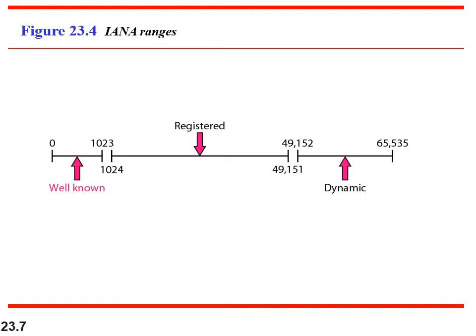Some have paid and registered to use these ports so that nobody else will be able to use them. The remaining ports are the dynamic port numbers. In case you are writing your own client-server application, you can use a port number of a higher range so that you will not have any clash with the existing port numbers.